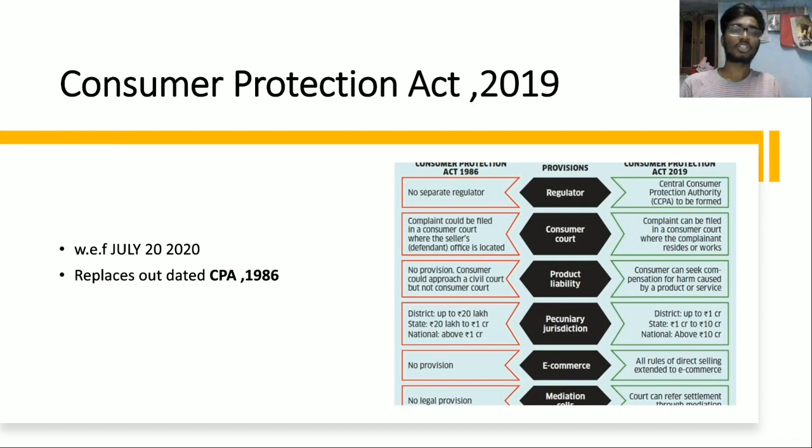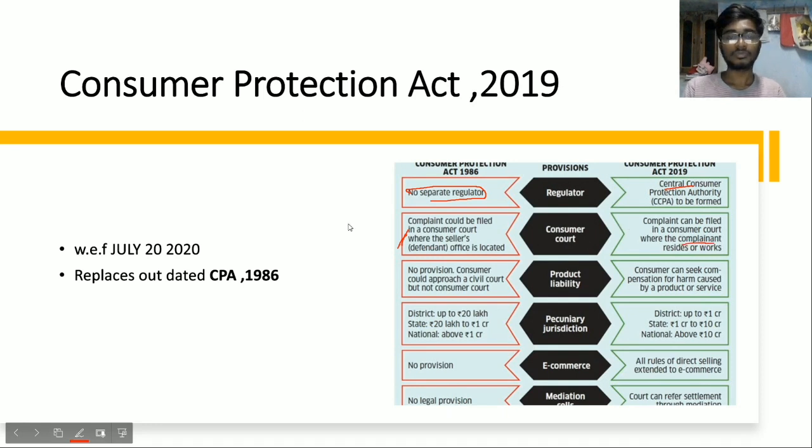So this Consumer Protection Act has actually replaced the 1986 Consumer Protection Act. So let us look at this. In the 1986 Act, there is no separate regulator. Now they have established the Central Consumer Protection Authority and Consumer Court. A complaint could be filed at the Consumer Court where the seller's office is located, but here, where the complainant's office is